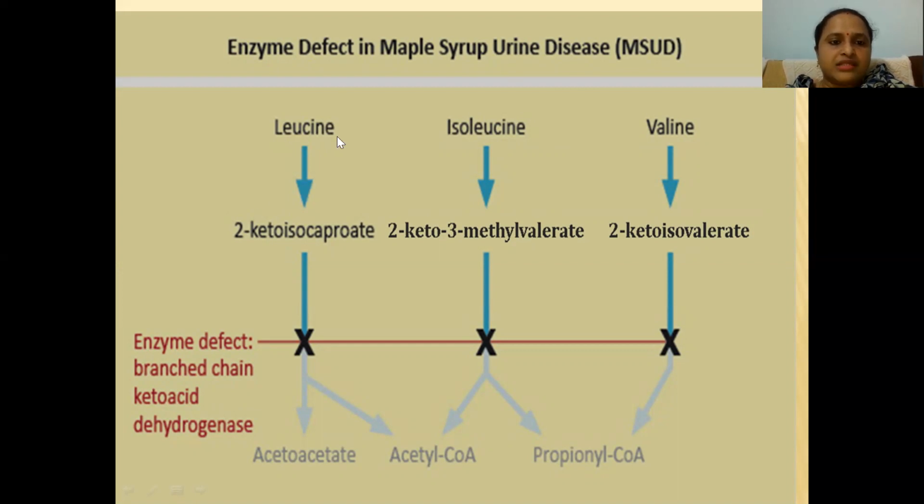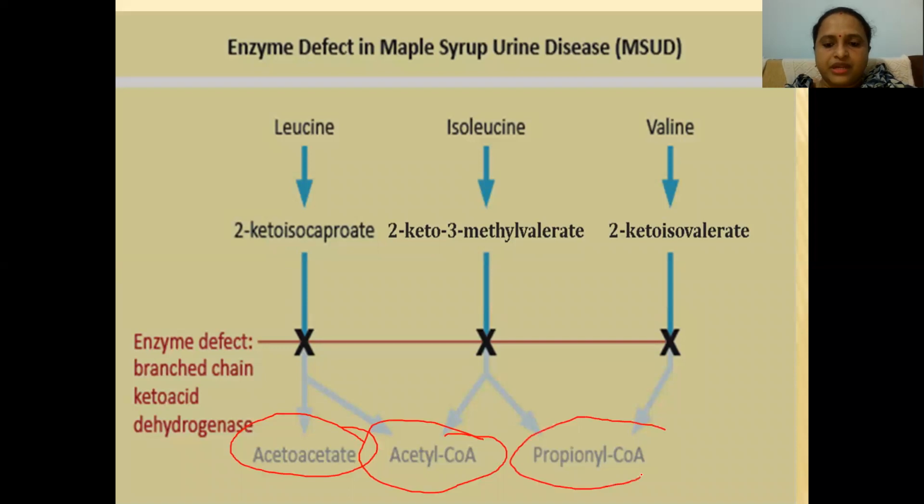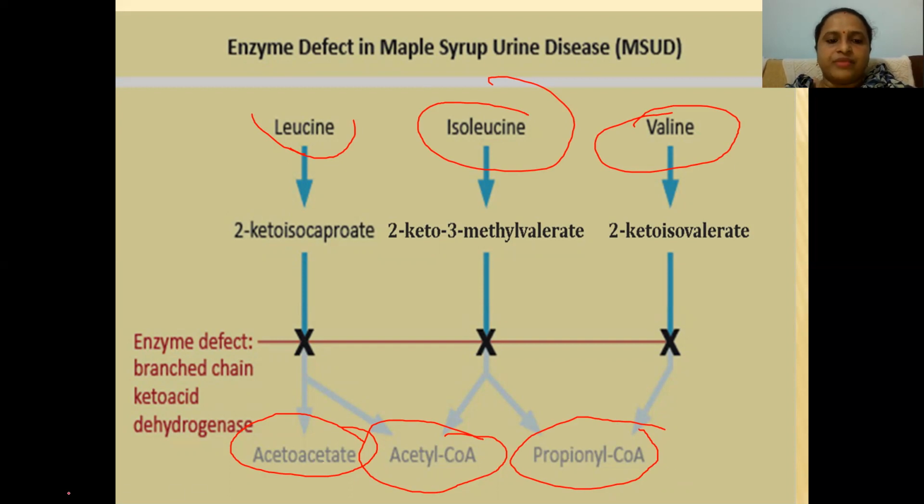What should happen here? Leucine should convert into acetoacetate and acetyl-CoA. In the same way, isoleucine should convert into acetyl-CoA and propionyl-CoA. Valine should also convert to propionyl-CoA. That means the breakdown of these three components, leucine, isoleucine, and valine, should lead to acetoacetate, acetyl-CoA, and propionyl-CoA. But these are not forming. Why are they not forming? Because of the deficiency of these enzymes.